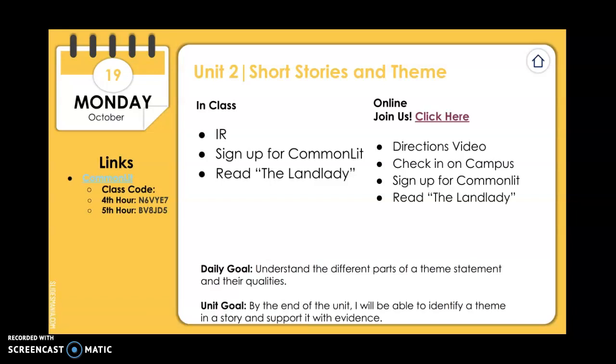Today, after you are done checking in on campus, we are going to continue our short stories and theme unit. So today we're going to be focusing on plot.